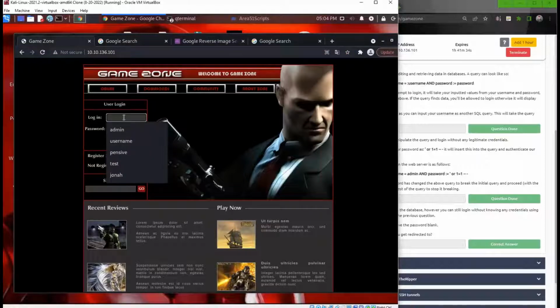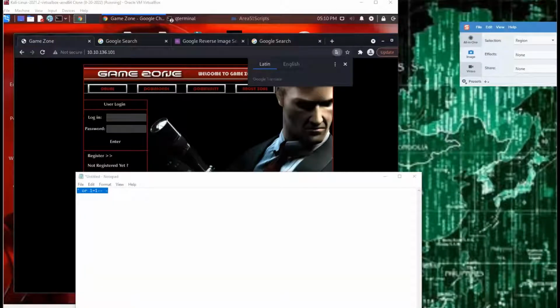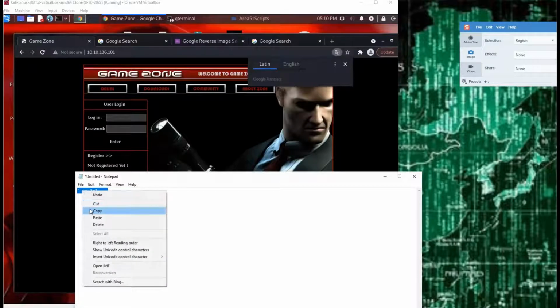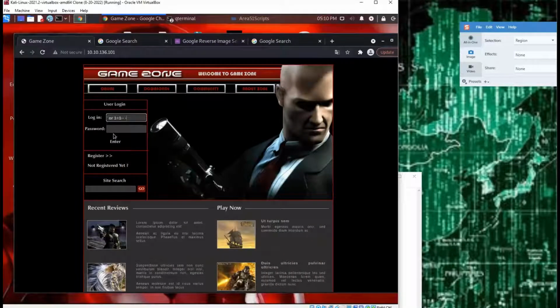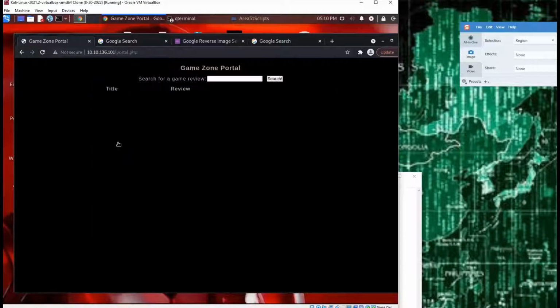So for login, you can try: quote, space, or, space, 1 equals 1, which is always true, and then dash dash space dash. If you don't do the space dash, then you won't be able to move on here. So we'll just put that into the login field here and then press enter. And now we have access to the game zone portal.